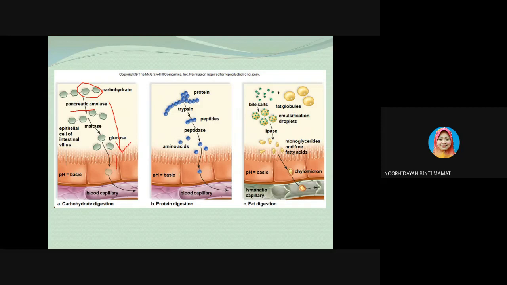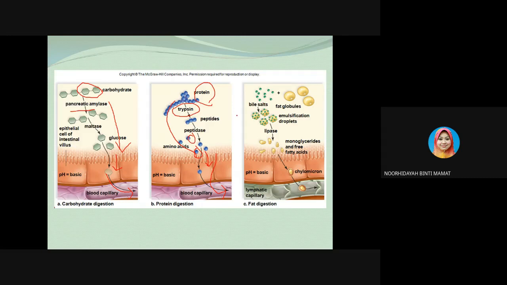The simple sugar will be absorbed through the digestive system and transferred to the blood capillary. And how about protein? The enzyme involved in breaking down protein is trypsin, so the protein will be broken down into individual amino acids, which can easily be absorbed by the digestive system and transferred to the blood capillary.